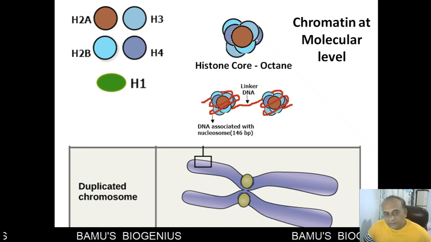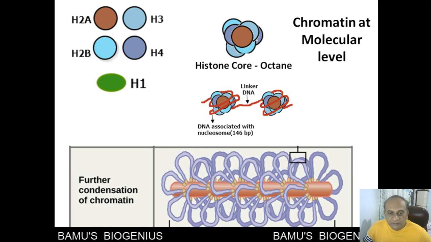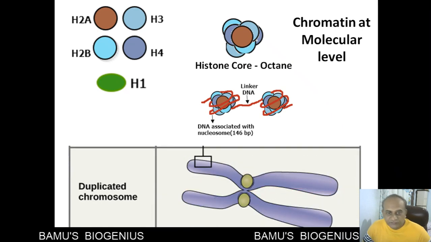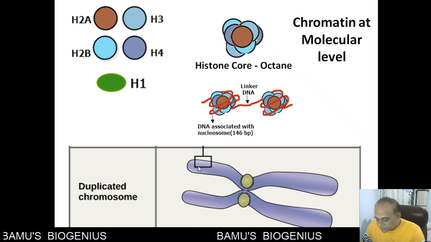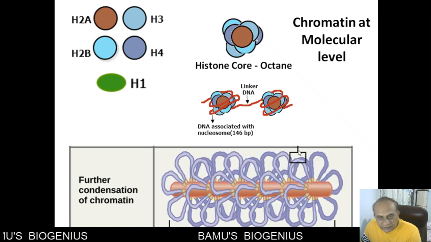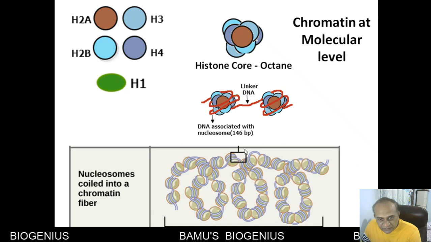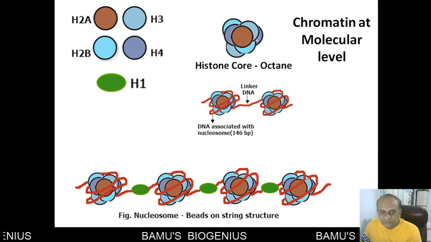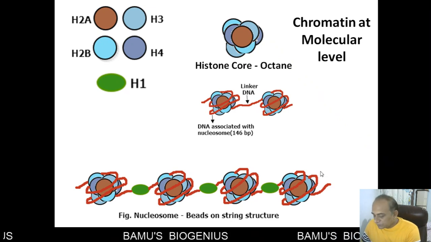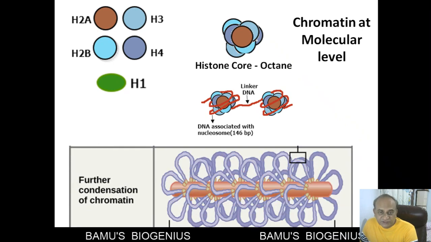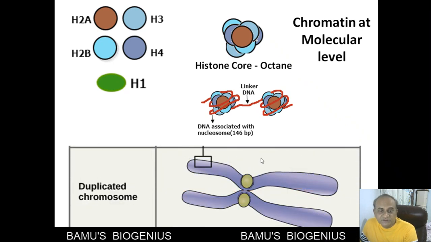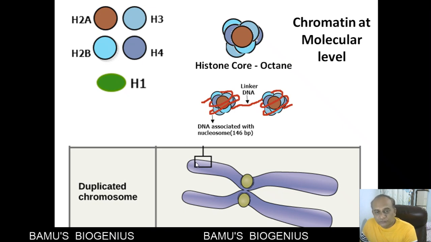And if we see this particular region, or if we enlarge this particular region, it will appear like this. If we enlarge this particular region, it will appear like this. So these are nothing but the degrees of compaction, and because of that, the highest degree of compaction of chromatin is achieved in a chromosome.